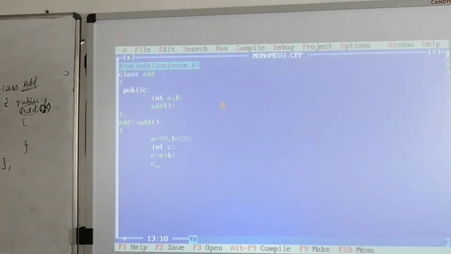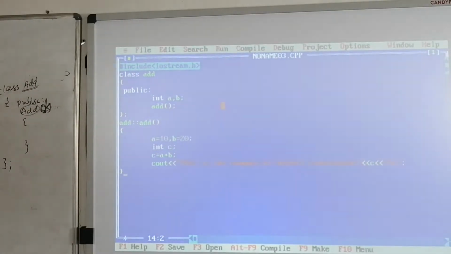Here I am writing cout. This is the example of default constructor. Now I am going to print the value of c, then new line. Close the braces. Now we are closing the constructor.